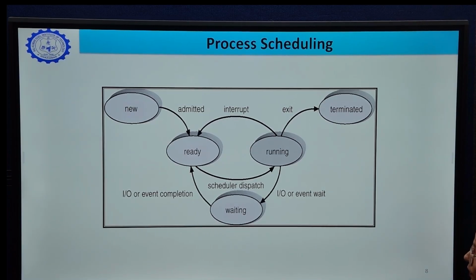During the execution, if a process needs some input output or a process of higher precedence or priority comes, then this running process is interrupted and goes to the waiting state. From this waiting state, the process then goes to the ready state, ready to running, and if the process completes its execution, the process is terminated.